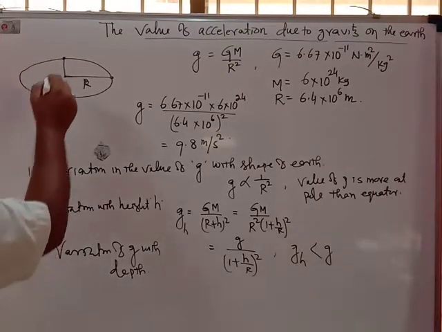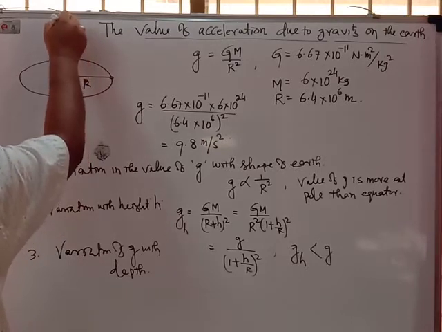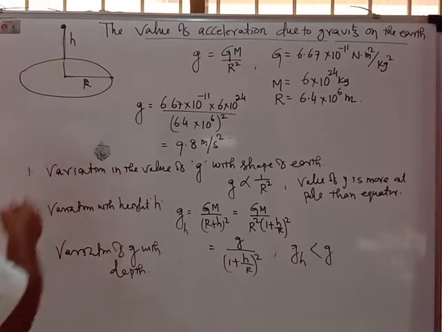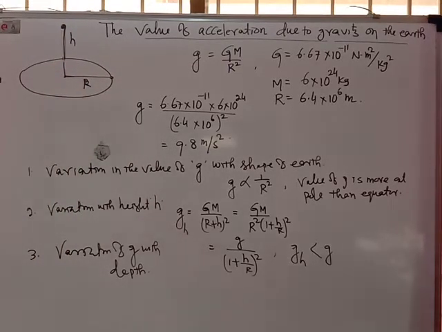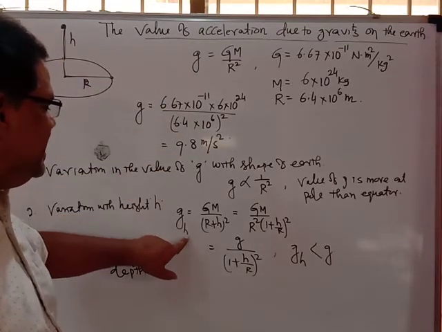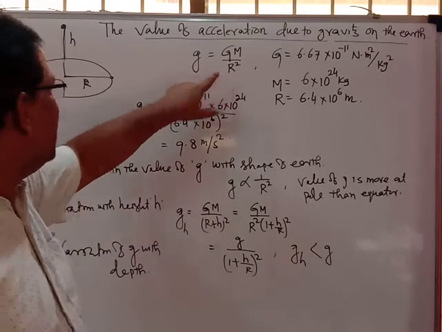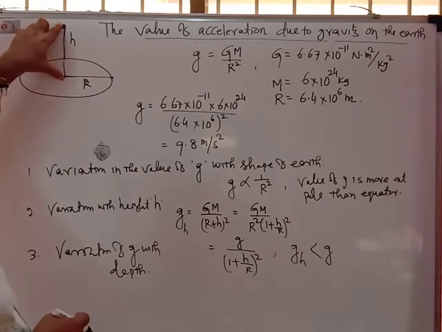Again, suppose you want to move above the surface of the earth. What will be the value of the acceleration due to gravity? If you move above the earth, this formula can be written as g at the height h equal to GM upon r plus h whole square, in place of r you are putting r plus h.